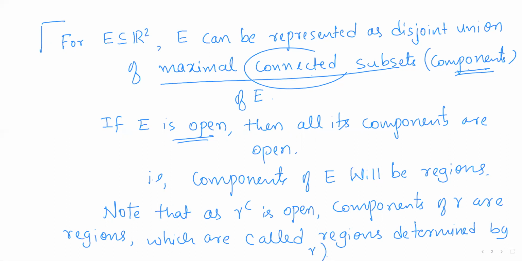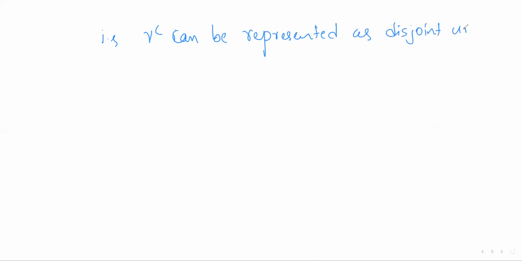That means omega complement, an open subset of R2, can be represented as a disjoint union of its components, where each component is a region. So omega complement can be represented as a disjoint union of regions.